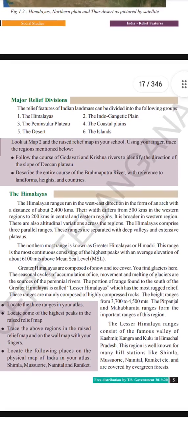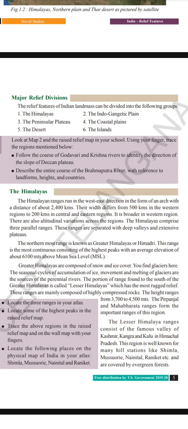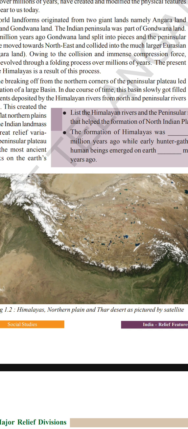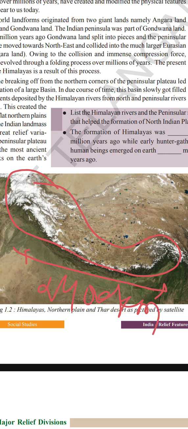As everyone knows, the Himalayan mountains are the highest mountain range, running from west to east in the form of an arc. You can see here, these are the Himalayas, and the distance from west to east is 2400 kilometers. The width of the Himalayas in the west is 500 kilometers, whereas in the east it is only 200 kilometers.